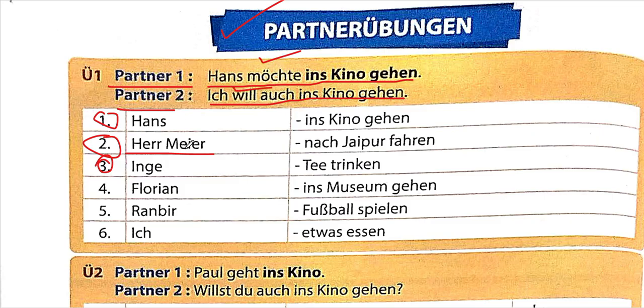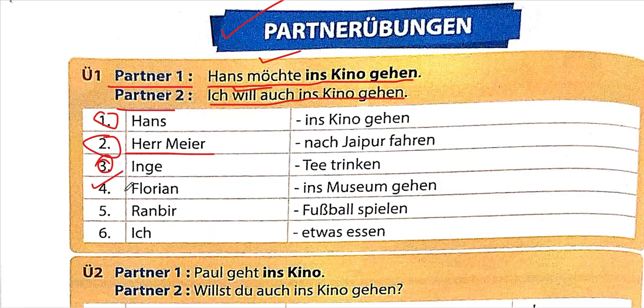So even in the second example, Mr. Meyer would like to go to Jaipur and the other person is saying I also wish to go to Jaipur. So Inga is saying Ich möchte Tee trinken. So the other will say, Ich will Tee trinken. So Inga möchte Tee trinken und ich will Tee trinken.